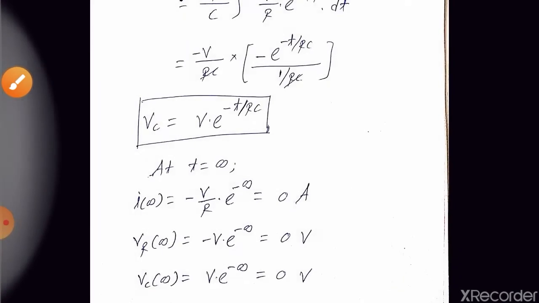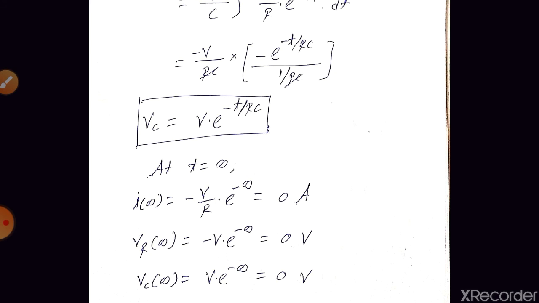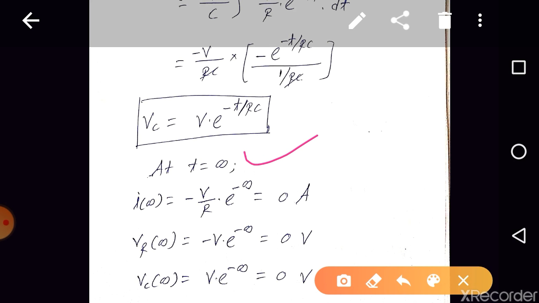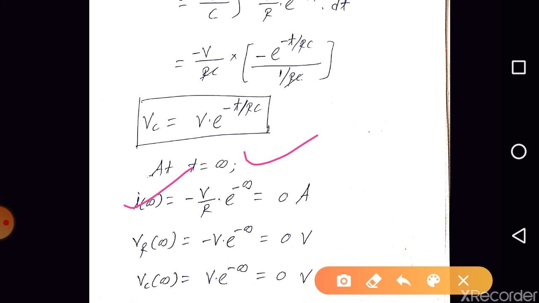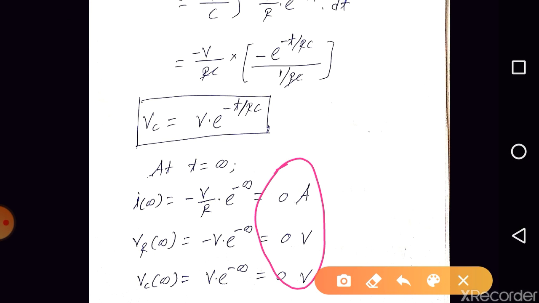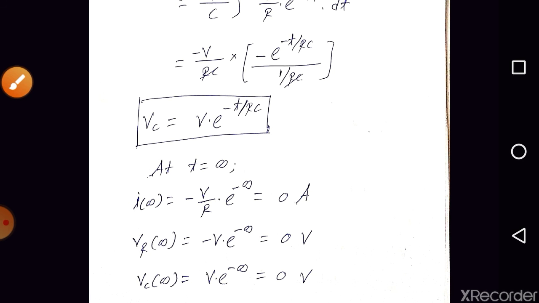Okay, so we have the expression for the voltage across the capacitor, the voltage across the resistor, and the current in the circuit for t greater than 0, right? So at t is equal to infinity, we can find I of infinity, yes, put t is equal to infinity and you will get the answer, right? I of infinity is 0 ampere, Vr of infinity is 0 volt, and Vc of infinity is 0 volt, right? So can we draw the equivalent circuit at t is equal to infinity, which should satisfy all these three conditions, right?